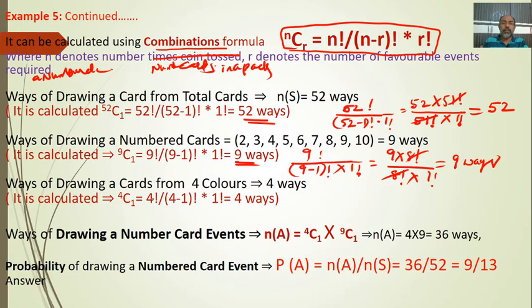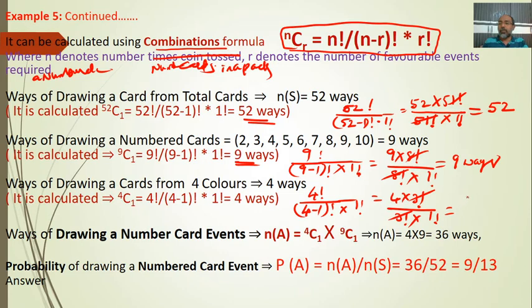So 4C1 is equal to 4 factorial divided by (4 minus 1) factorial into 1 factorial, just like we have written in the above one. That is 4 into 3 factorial divided by 3 factorial into 1 factorial, so the 3 factorial gets cancelled.